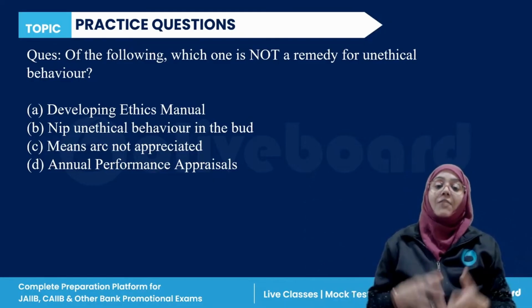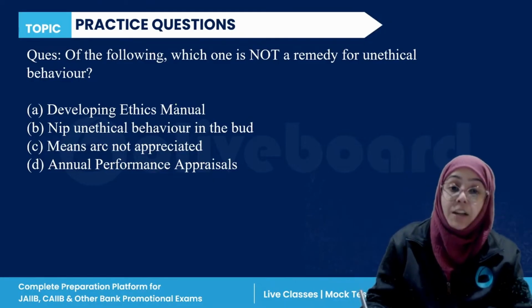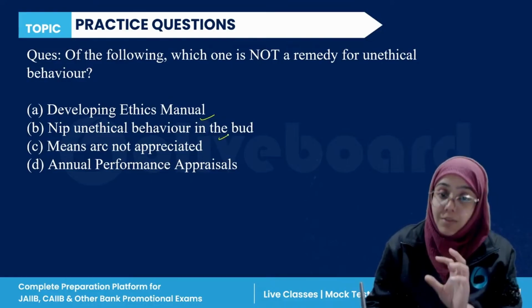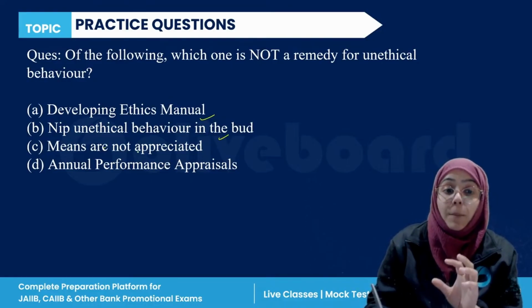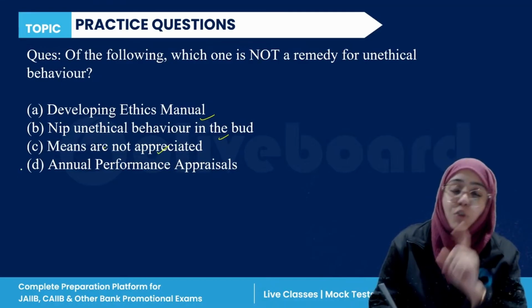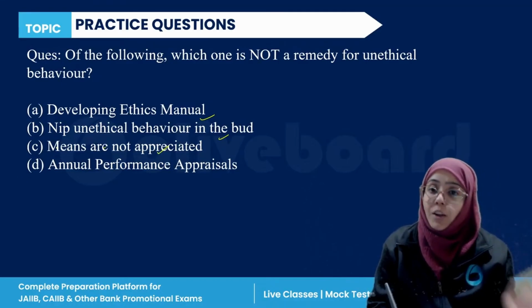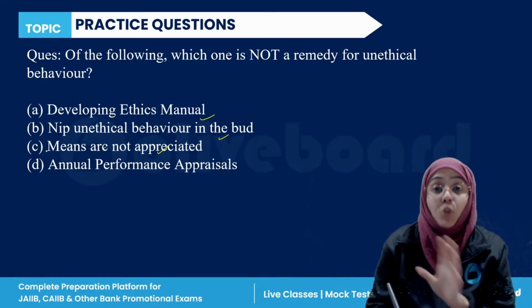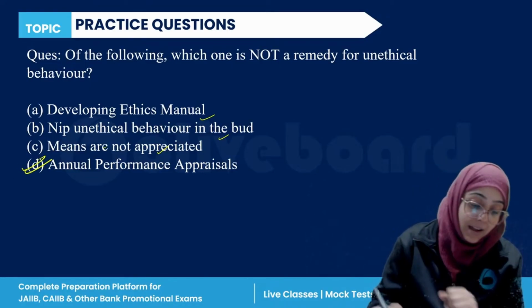Yes, if we are developing an ethical manual, this is a remedy for unethical behavior. If we are nipping the unethical in the bud, then it is a remedy. Means are not appreciated. Yes, remedy. If you are giving annual performance appraisal to those who are using unethical behavior, then it is of course not a remedy. So D is the correct answer here.